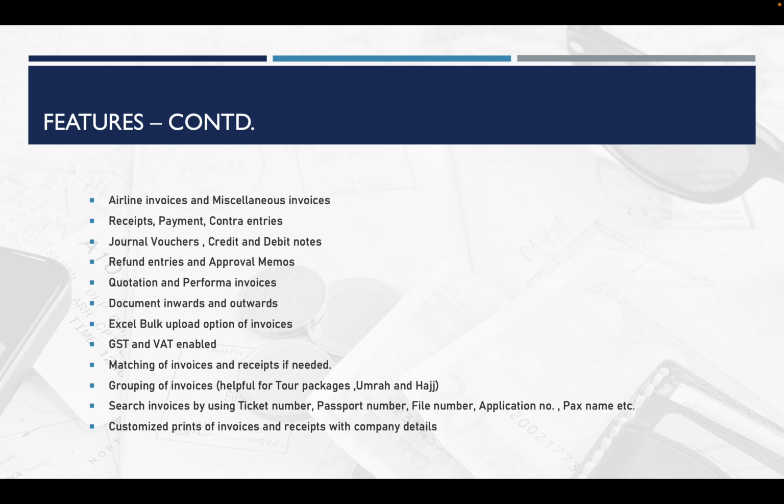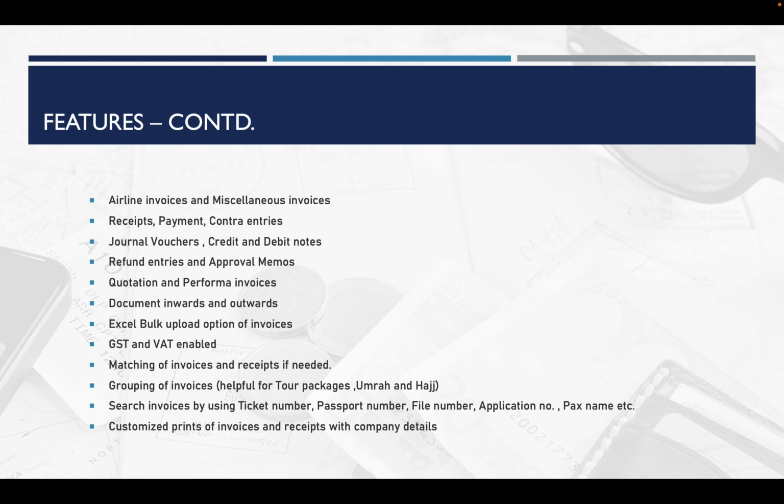Then receipts, payments, contra entries. When issuing receipts for cash or bank transactions, you can enter the receipts and provide printed receipts. Likewise, for payments, whether it's supplier payments, agent's commission, or expenses like stationery, rent or salary, we can manage all payments. Similarly, for contra entries, that means your own deposits and withdrawals, and manage post-dated checks in PD receipt and PD payment options.